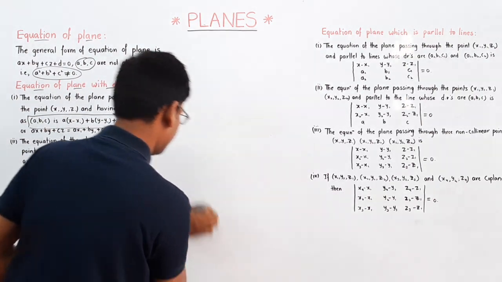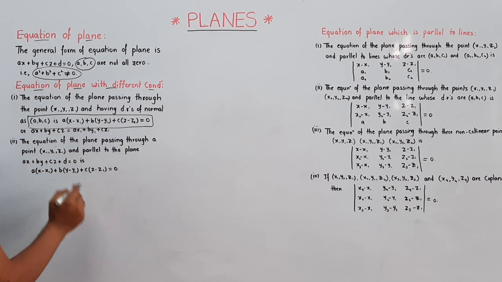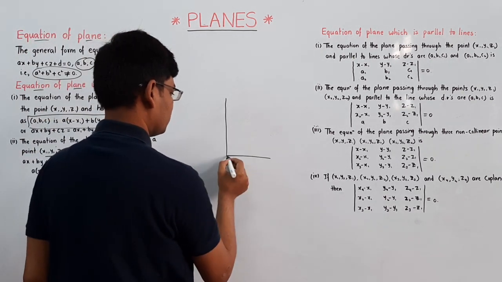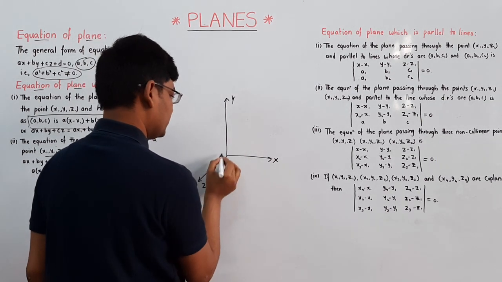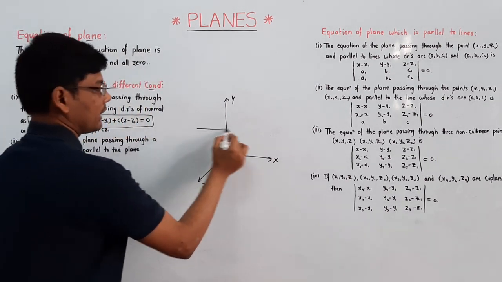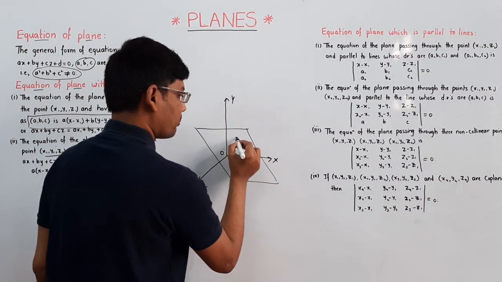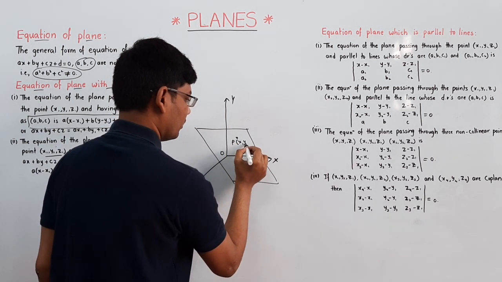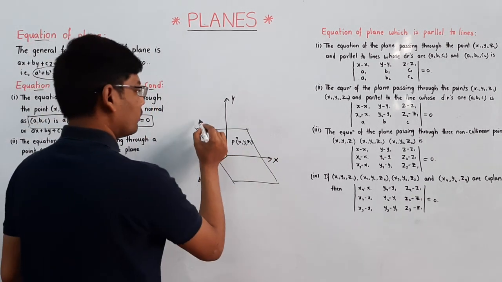And the next point is the equation of a plane passing through a point and parallel to one more plane. Here this is x, y and z, and this is the origin. So I am taking a plane here. This plane is passing through a point P of x1, y1, z1, and it is parallel to one more plane.